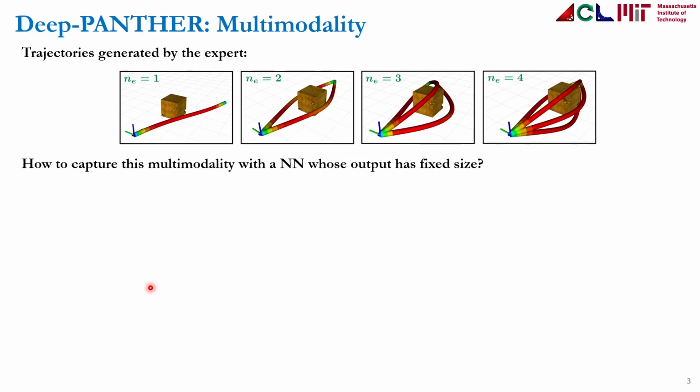Now, one key aspect here is how we capture the multimodality of the expert. The idea is that depending on the state of the UAV and the obstacle, we may obtain many different locally optimal solutions from the expert. For example, this is just one mode from the expert, but here we get 2 modes, 3 modes, and so on. And the question is how to capture this multimodality with a neural network whose output has fixed size.